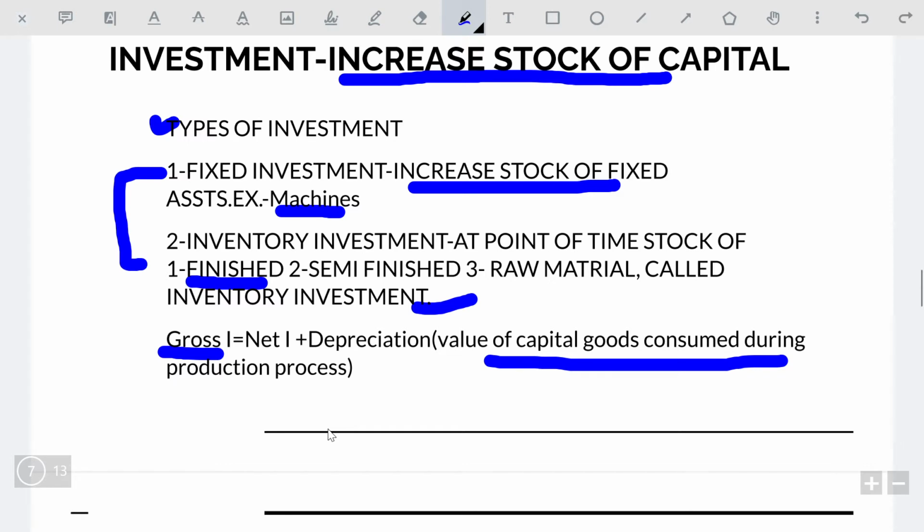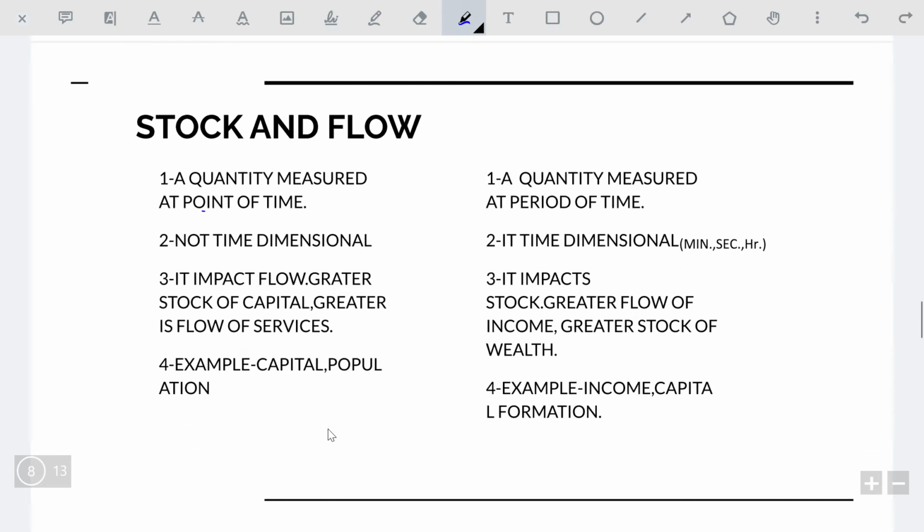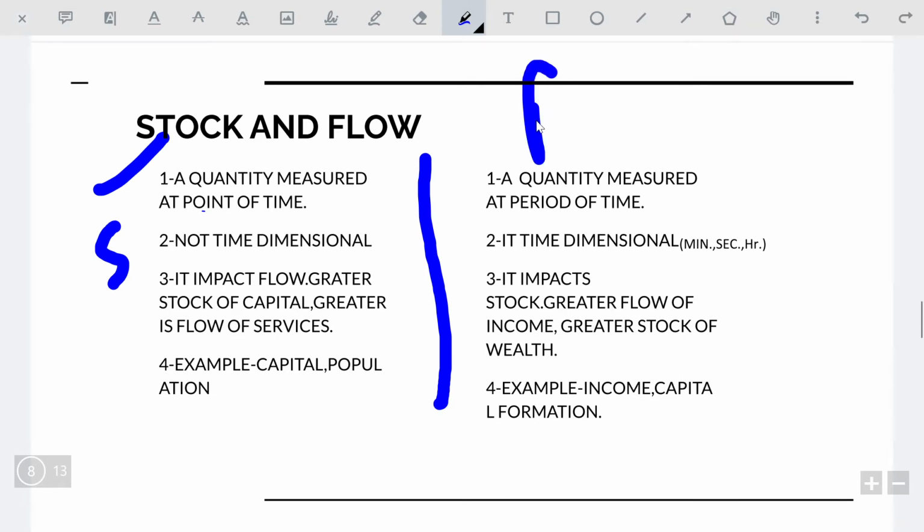Now we move ahead to the next part of our chapter, stock and flow. It is an important part of the chapter from the examination point of view. We have to divide it into two segments. This one is stock, and this one is flow. Stock is a quantity measured at a point of time, and flow is measured over a period of time. Stock has no time dimension, while flow can be measured in minutes, seconds and so on.